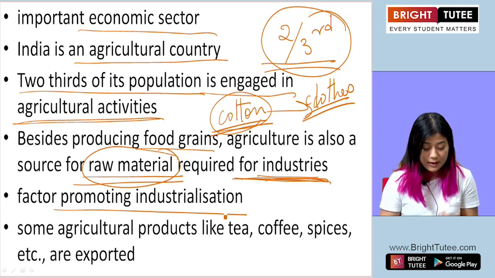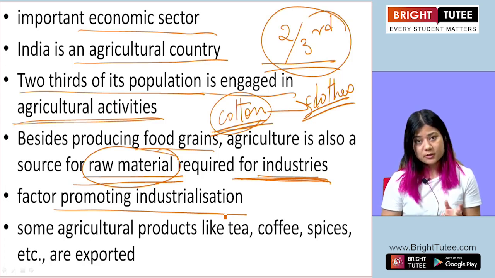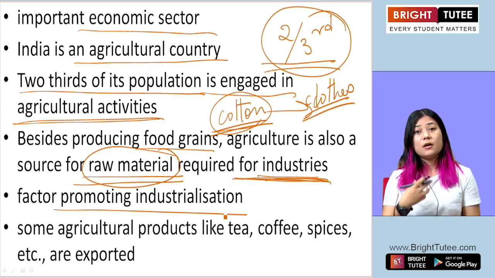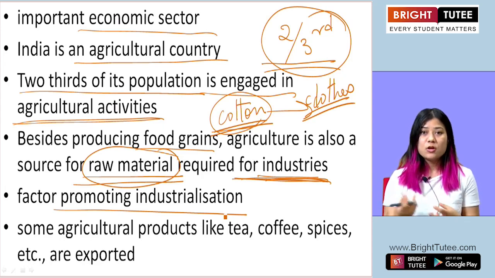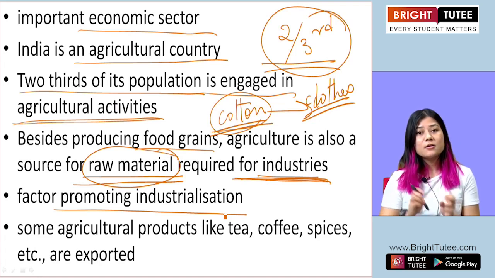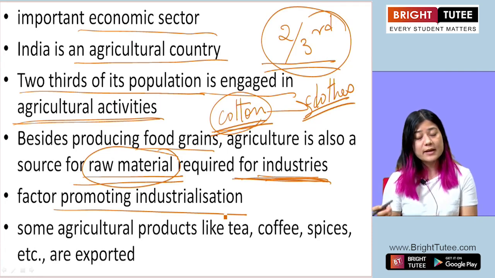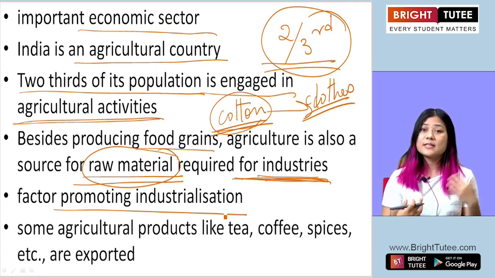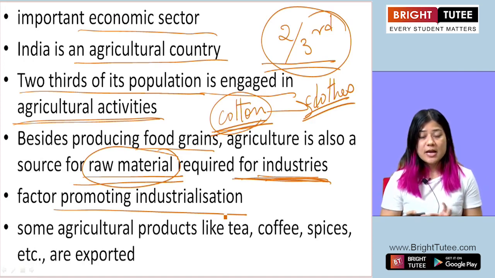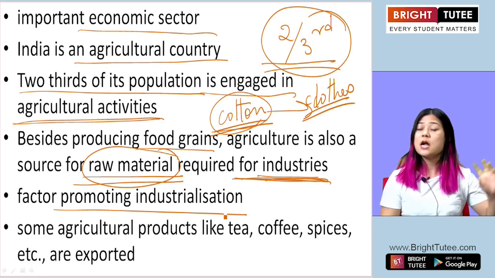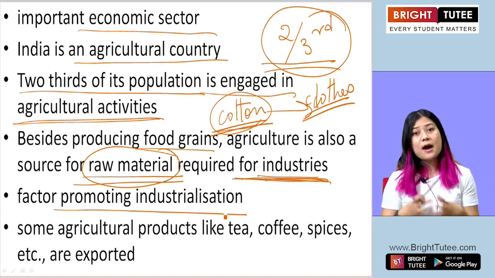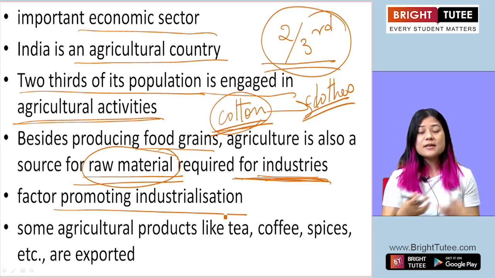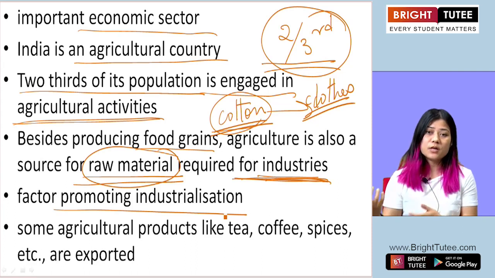Some of the agricultural products, not all products that come out as a result of the process of agriculture, are food. Some of them are non-food, they are not consumed as food. They are exported, or some are consumed only in one country and they are exported for consumption in another country. Or some are called cash crops. So these are various kinds of crops which come out of agriculture.